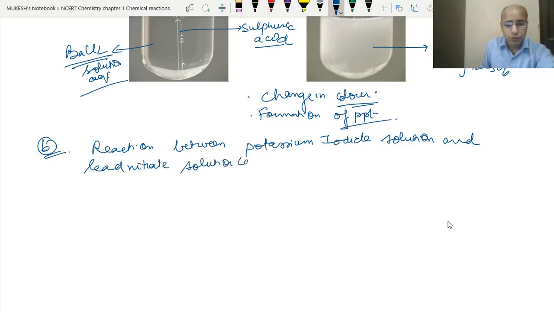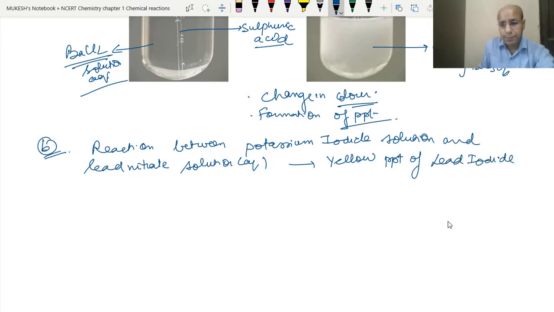Okay, this is also aqueous solution. So what is being formed? The yellow precipitate of lead iodide is formed. So here, so what is the formula? PbI2. Right now we are going to discuss an activity on it.